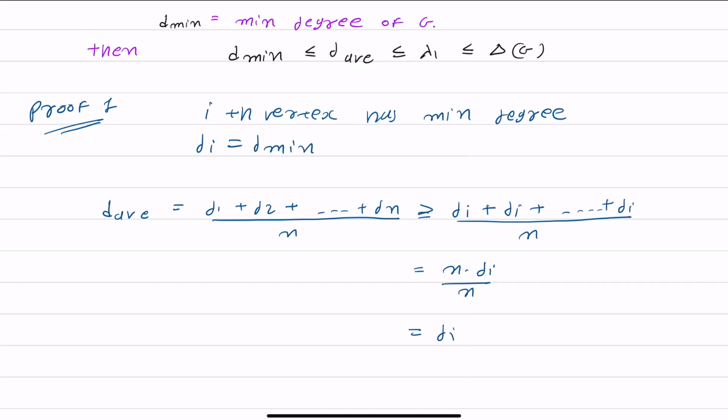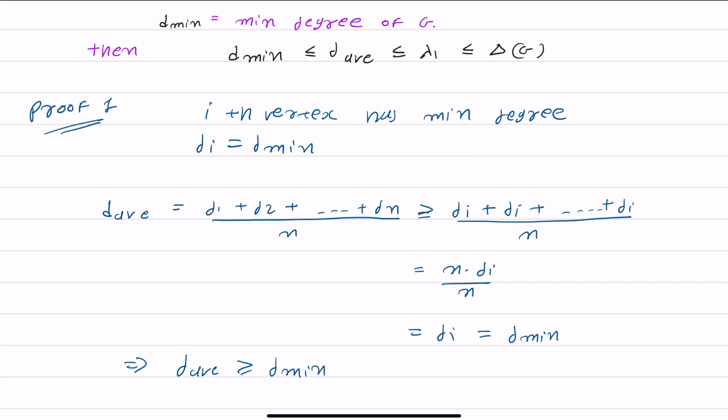Hence it implies that d average is greater than or equal to di, and di is equal to d min. So our first inequality is true.